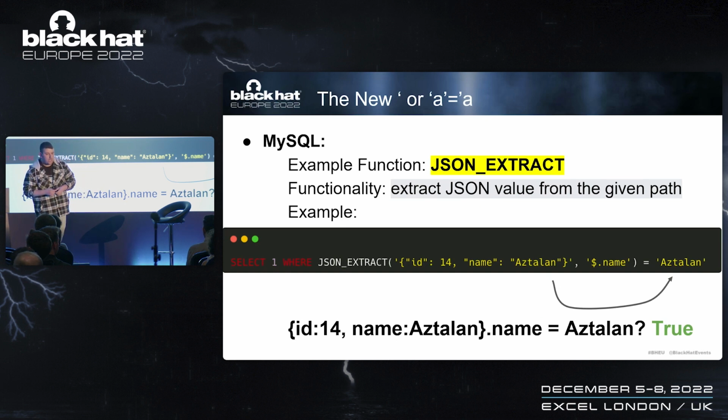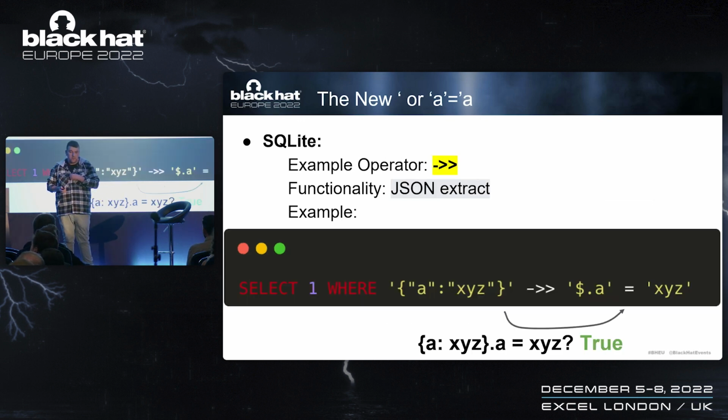A similar payload can be created in MySQL with the function JSON_EXTRACT that basically extracts a value using a key. And once again, it's pretty simple to create a true statement. And lastly, we have this operator that basically translates to the same thing, JSON extract, and we ask it to extract the value with the key A.